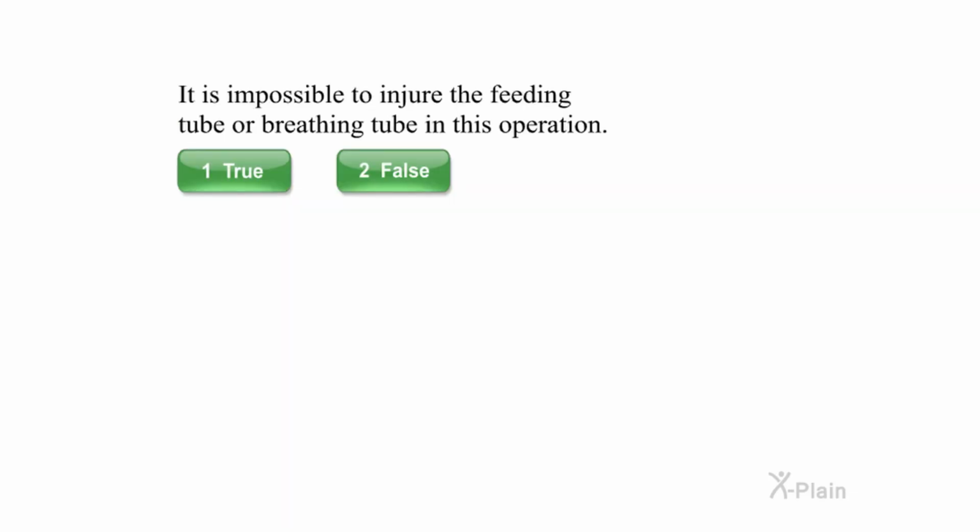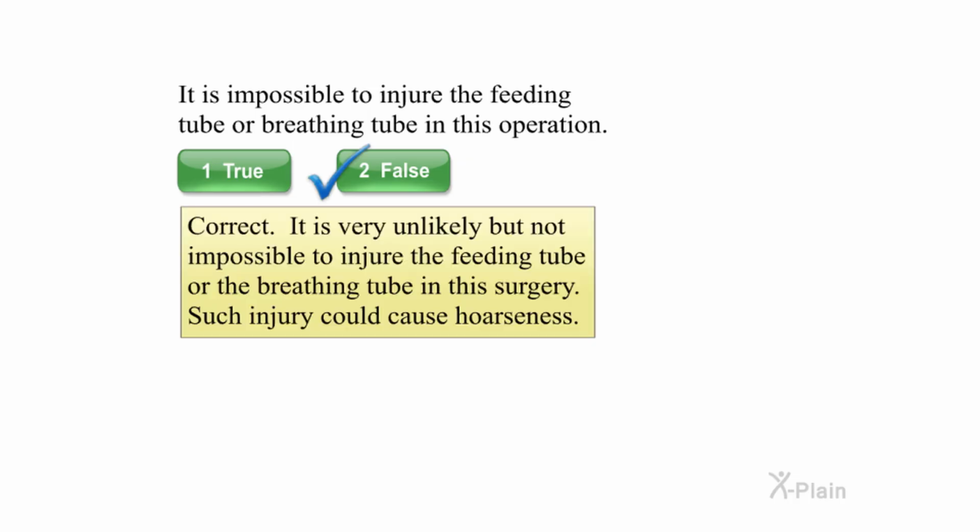It is impossible to injure the feeding tube or breathing tube in this operation. Select true or false. Correct. It is very unlikely, but not impossible, to injure the feeding tube or the breathing tube in this surgery. Such injury could cause hoarseness.